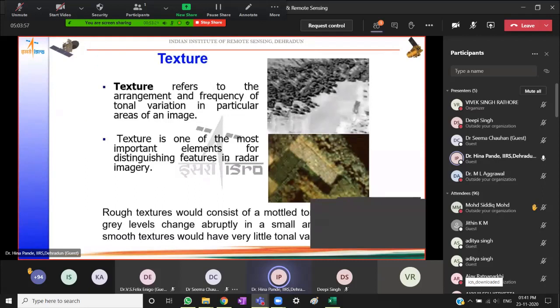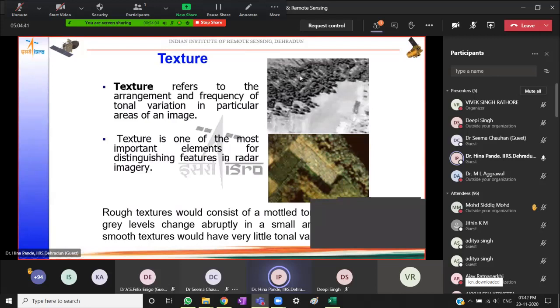Then comes texture. Texture refers to the arrangement and frequency of tonal variation, meaning how soon or how frequently does tone change in an area on the image. So is it a homogeneous area like this, with the same tone continuing for a large area, or does tone change frequently like here? So bright, gray, dark, and so on. So now there are distinctly two textures seen. One, I can mark out a boundary.